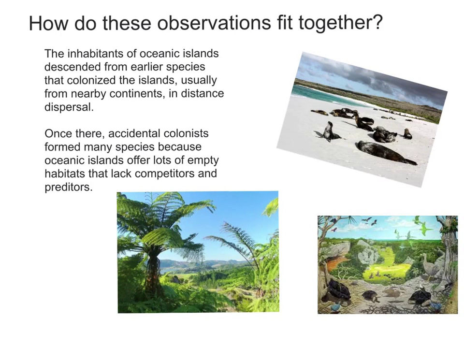The inhabitants of oceanic islands descended from earlier species that colonized the islands, usually from nearby continents, in long-distance dispersal. Once there, accidental colonists formed many species because oceanic islands offer lots of empty habitats that lack competitors and predators. However, it is important to remember that these patterns do not generally hold for continental islands.